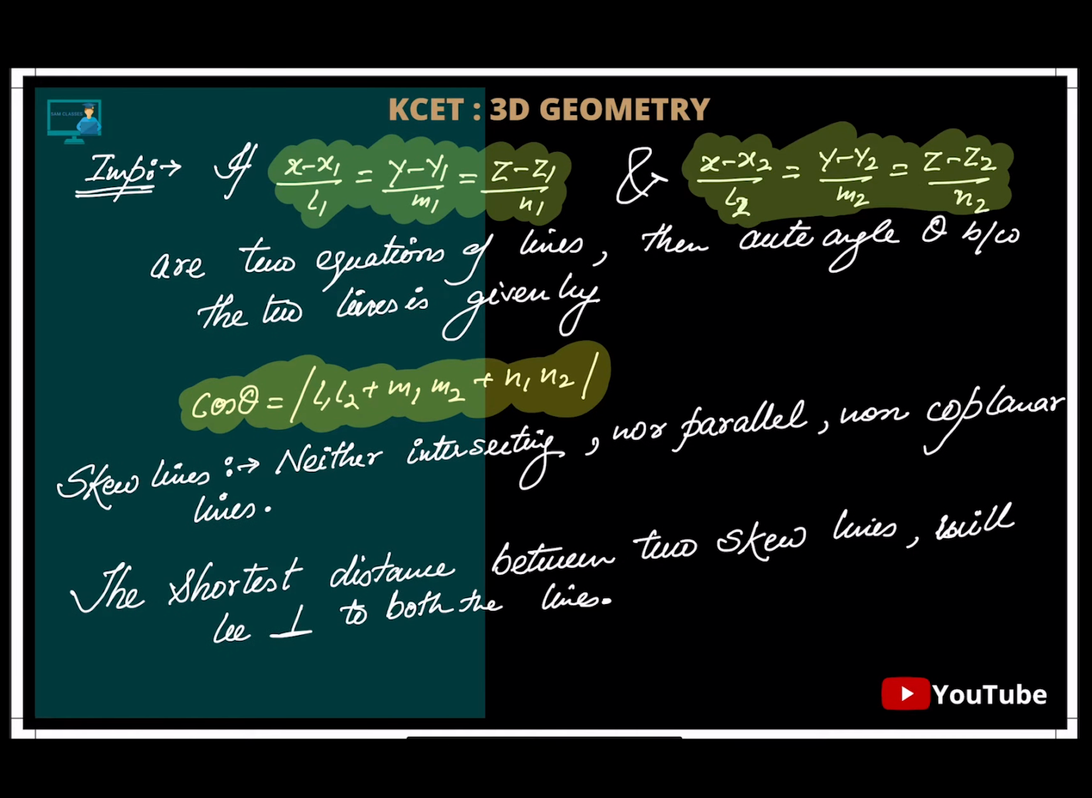Now here, let's say they have given me a line equation like this: x minus x1 by L1 is equal to y minus y1 by m1, z minus z1 by n1. And here again L2, M2, and N2. Instead of giving A1, B1, C1, which were the direction ratios, they have given me the direction cosines. That is pretty simple.